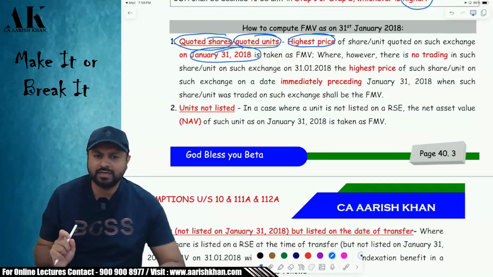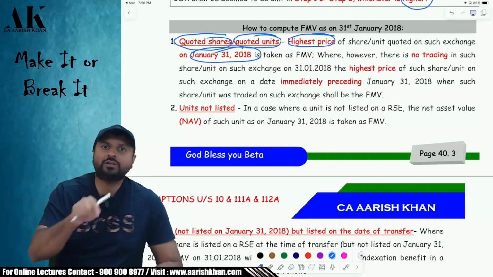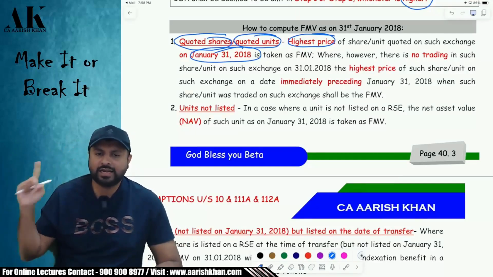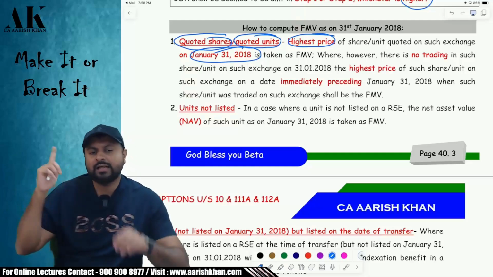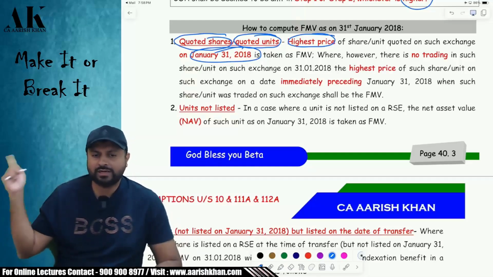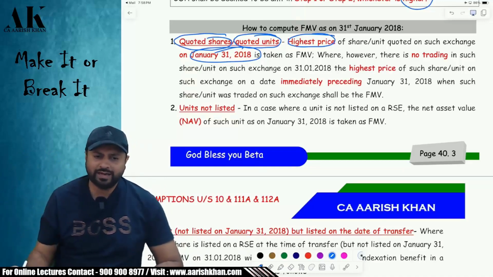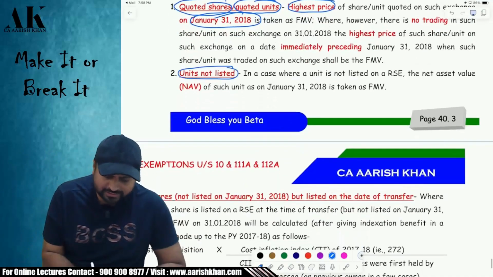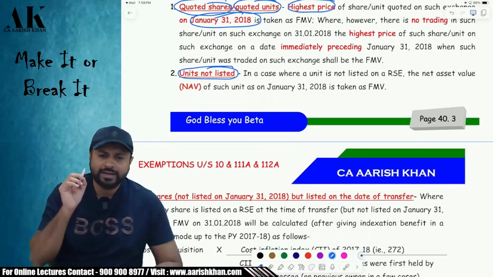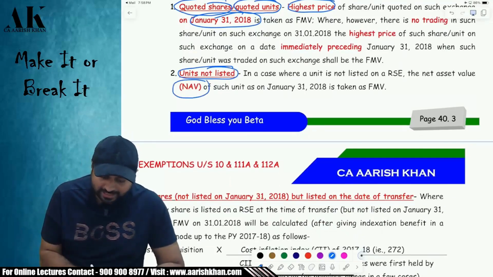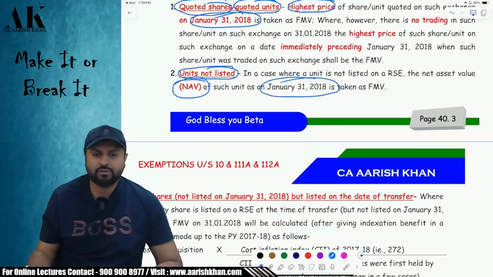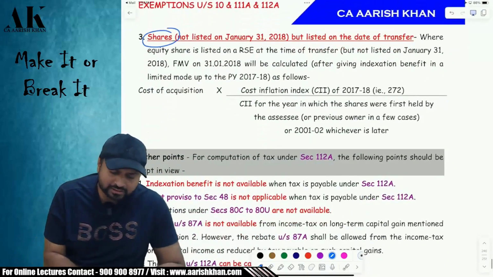Sir, what if the share was not traded on 31st Jan? Then take 30th Jan. Not traded on 30th Jan, then take 29th Jan, 28th Jan, 27th Jan. Some day or the other it would have been traded. Take the value of that date. Okay. What if the units are not listed? If the units are not listed, then take the net asset value of the unit on 31st Jan. Okay. What if the shares are not listed on 31st Jan?